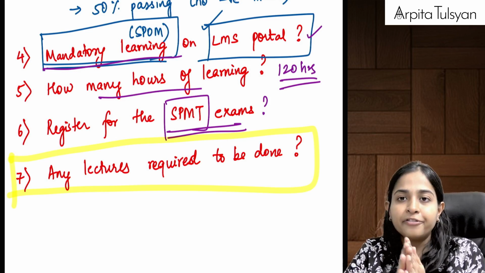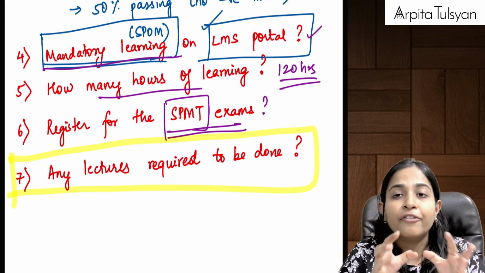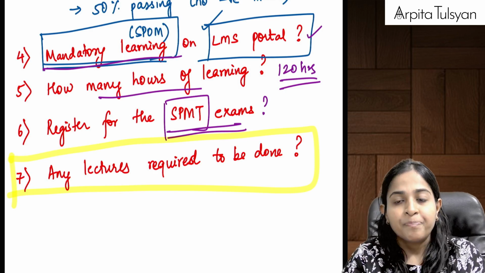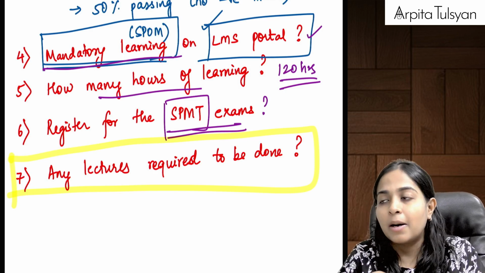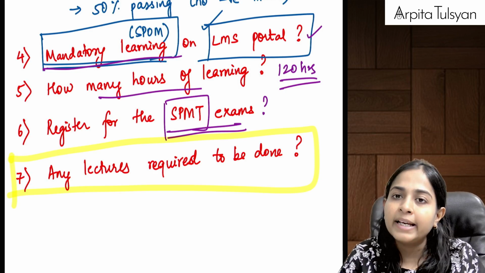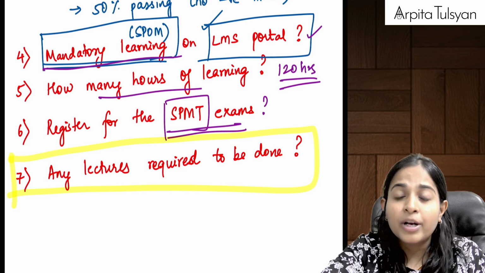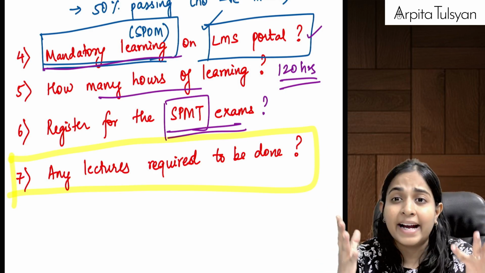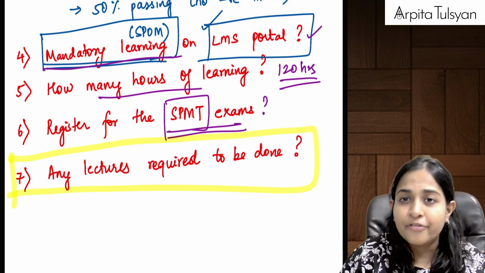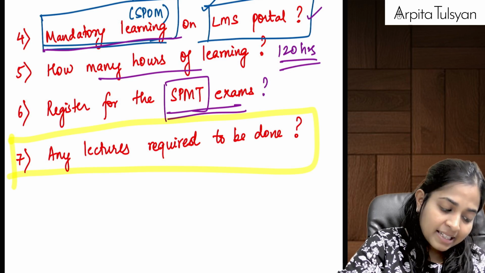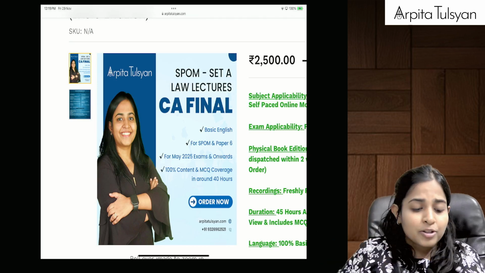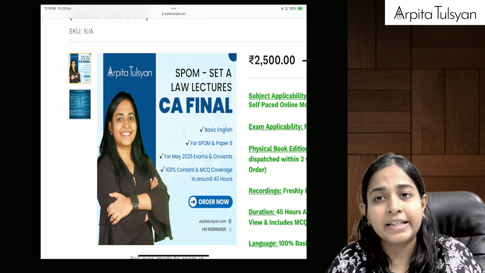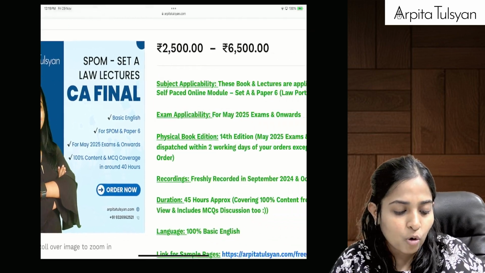I'm talking specifically about SPOM set A. If you think that in your CA foundation, in your CA intermediate, law was always a headache for you, always weak for you, then definitely I will suggest you to go for the lectures. Lectures start at 2,500 rupees. So if you think that it is a worthy investment, you should definitely go with the same.